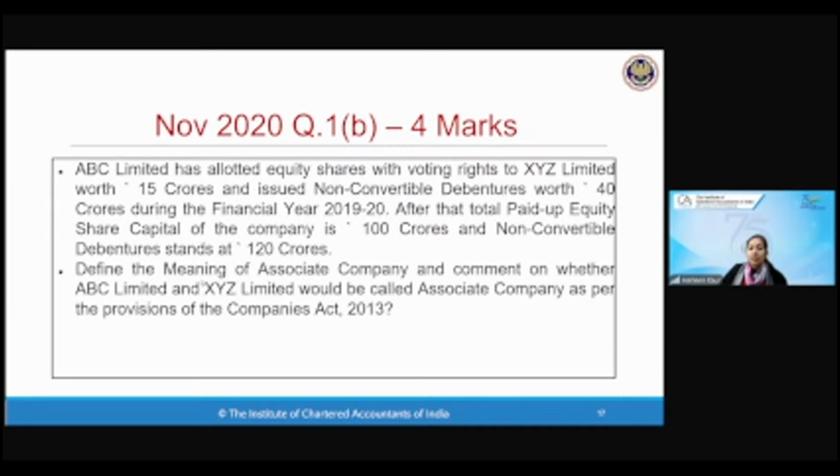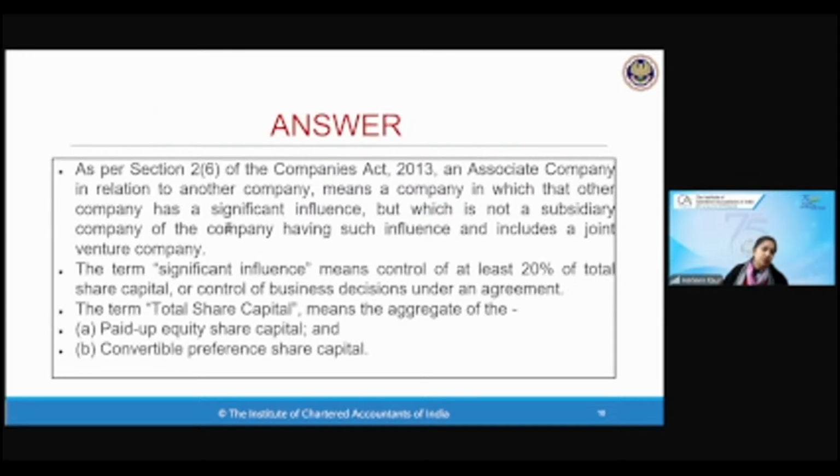And also it has asked you to define the meaning. So how you have to present the answer? It is a very simple question. You will simply write as per section 2 clause 6. If you remember section 2 clause 6, then write it. Otherwise, as per the provisions of Companies Act is also sufficient. Associate companies definition will be given. The meaning of significant influence you will write.